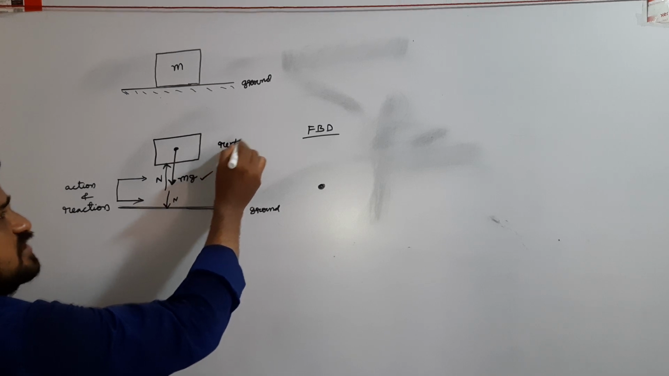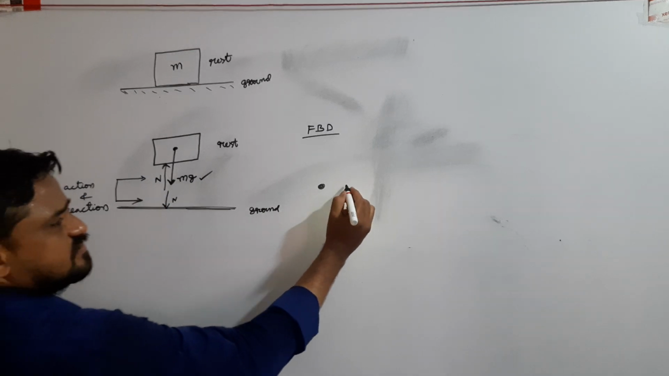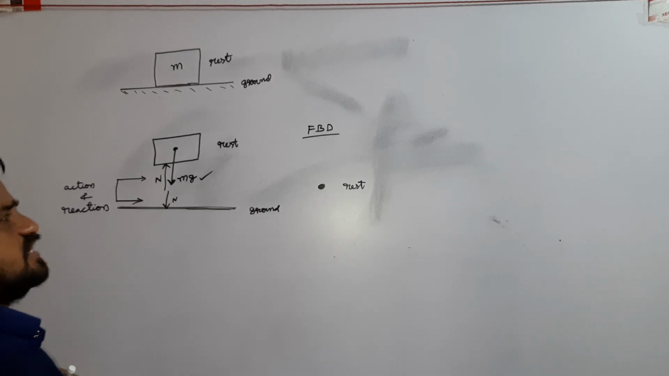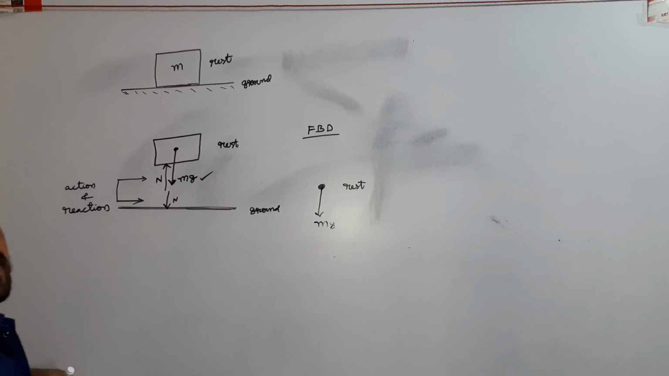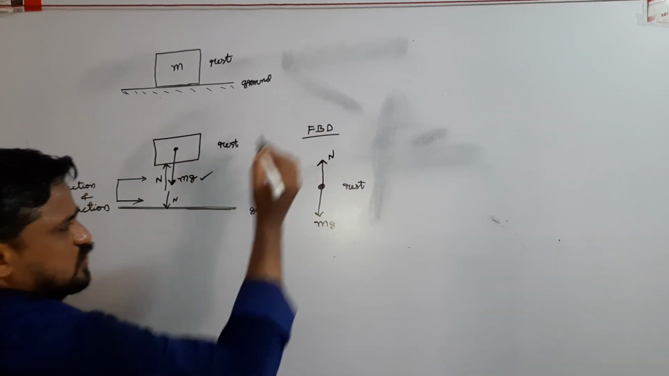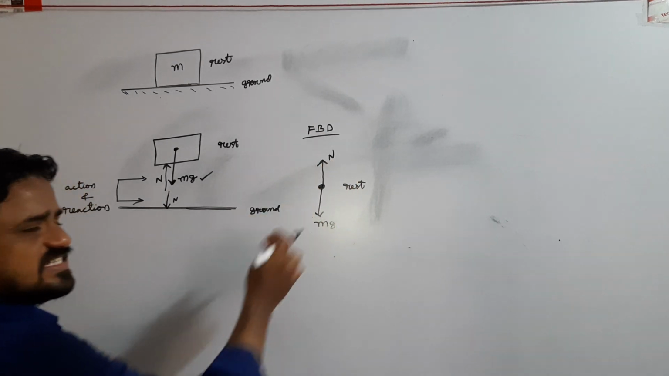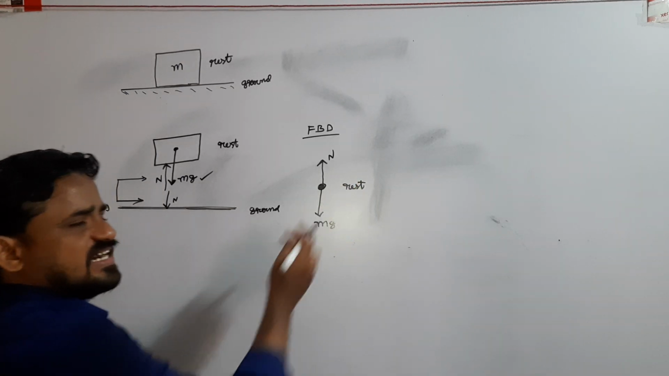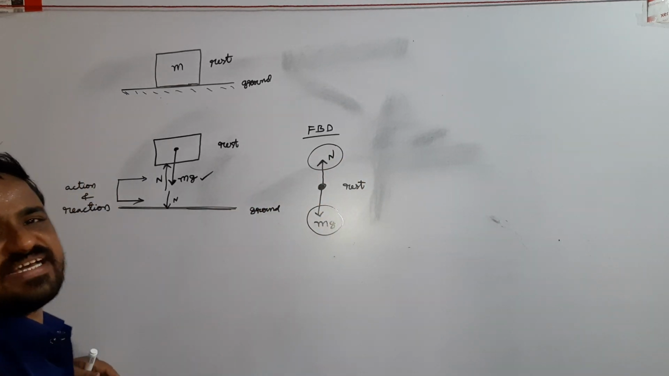Here the body is in rest position. On that, the basic force acting on it is first gravity. The second one is the reaction force, that is the normal force. From this, there are two forces acting on the body along the vertical direction, but the body remains in rest position, which means these two forces are balanced forces.